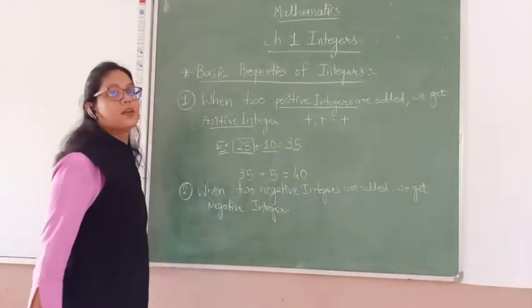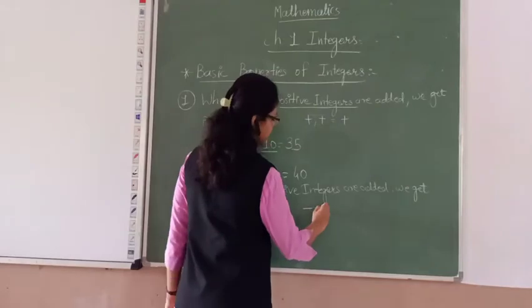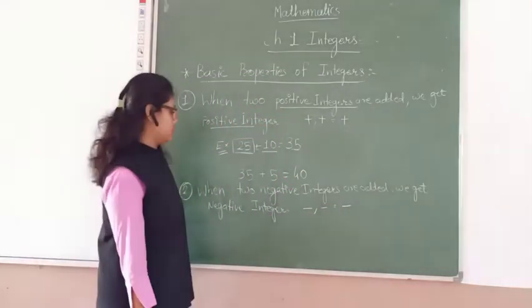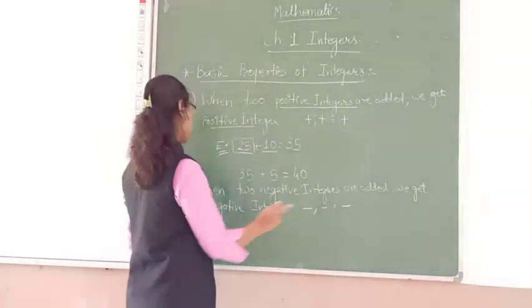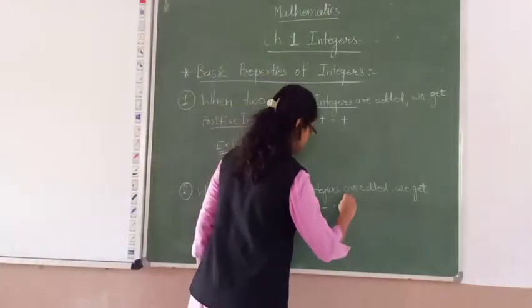Okay, now let me give you magical lines: minus minus minus. Sorry, when two negative integers are added, we get a negative integer. But minus minus plus.